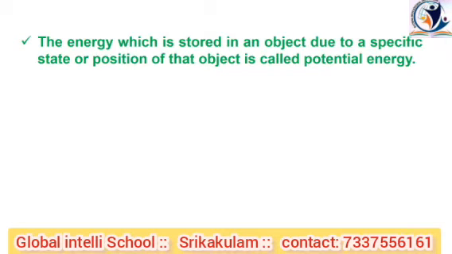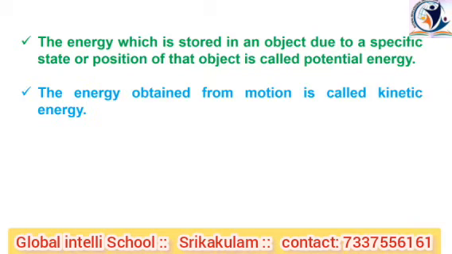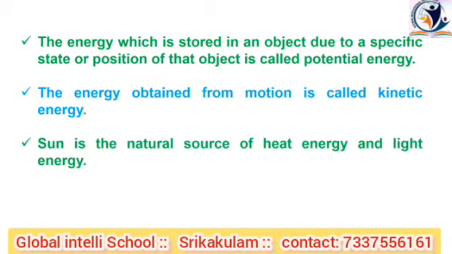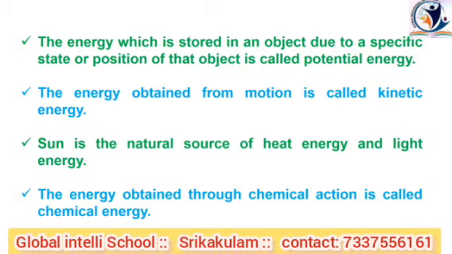The energy which is stored in an object due to a specific state or position of that object is called potential energy. The energy obtained from motion is called kinetic energy. The sun is the natural source of heat energy and light energy. The energy obtained through chemical action is called chemical energy.